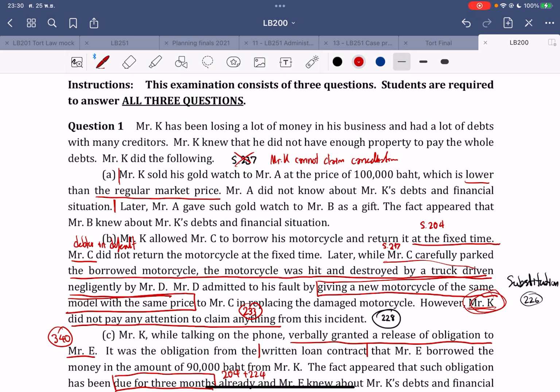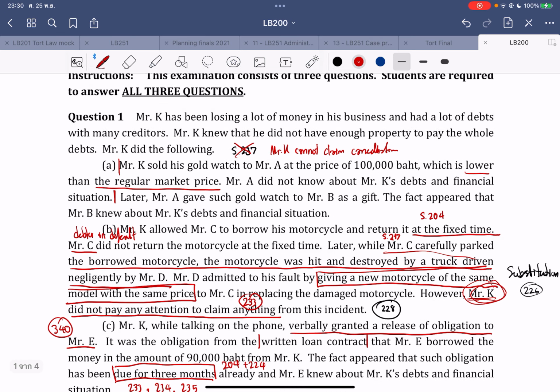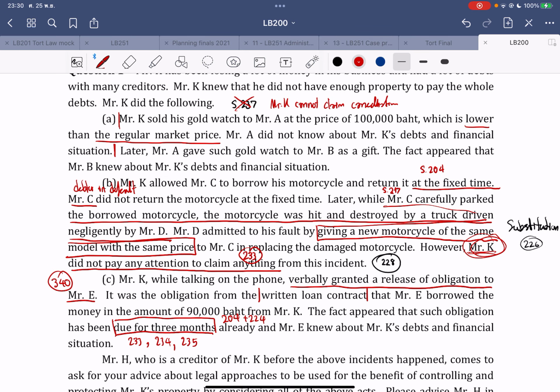So, section 228 says that the creditor can claim for compensation himself. In this case, I mean, section 228 means that Mr. K can ask Mr. C to return the new motorcycle that he received from Mr. D as the substitution for the impossibility that occurred. Even though it is not Mr. C's fault, it occurred during Mr. C's default as debtor according to section 217. So here, it is real subrogation, and the issue of exercising the claim is that Mr. K can exercise it through section 228.